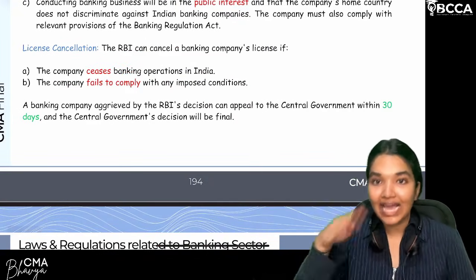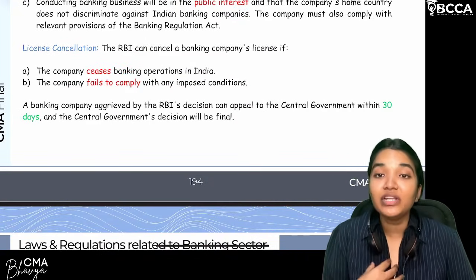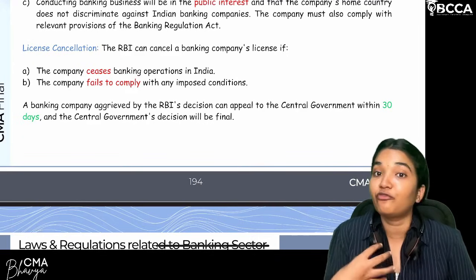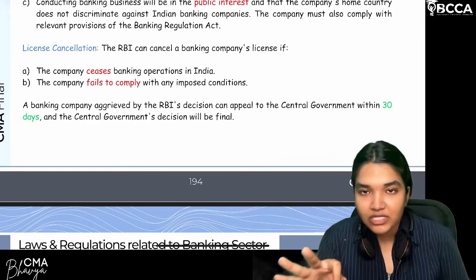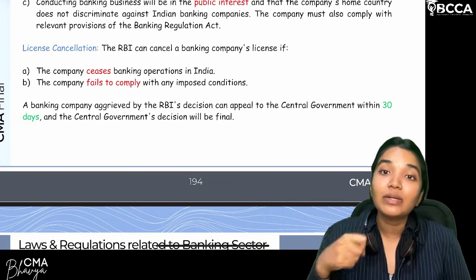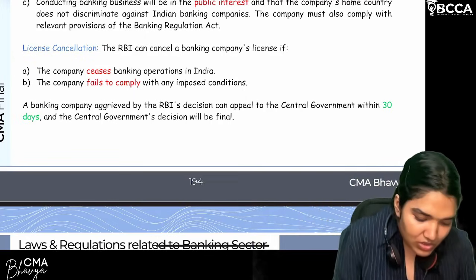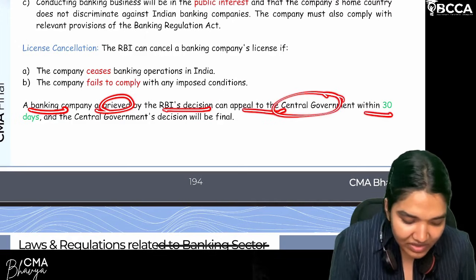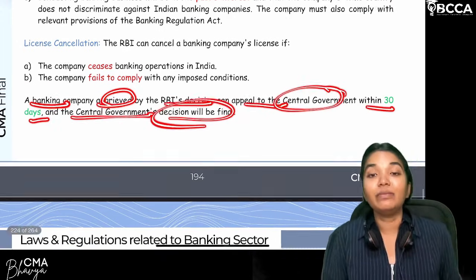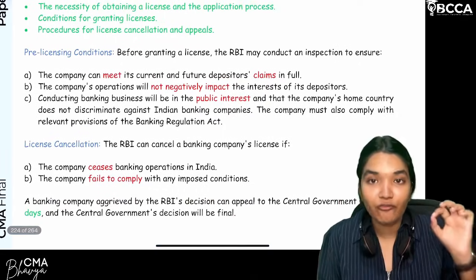If RBI cancels the license and the bank genuinely feels that there is no fault on its part, simple, it can appeal to the central government within 30 days of the RBI's decision. Then the central government will give a final decision. So a banking company aggrieved by the RBI's decision can appeal to the central government within 30 days, and the central government's decision will be final. This is related to the licensing of banks.